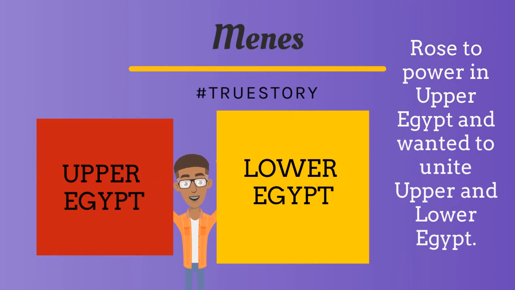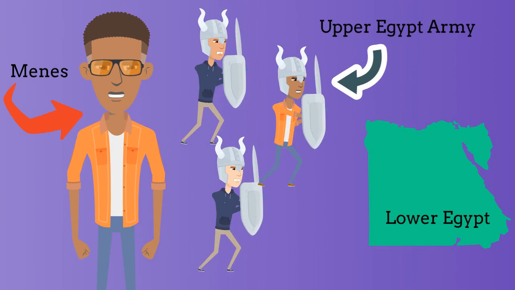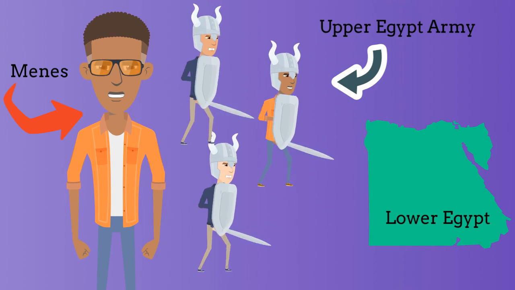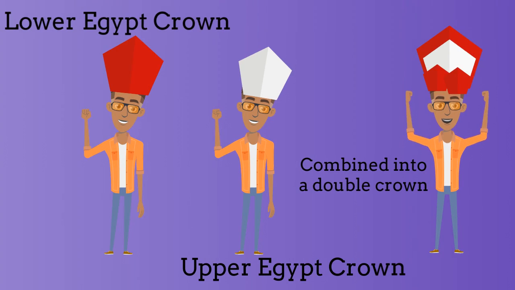Menes was a king of Egypt who rose to power and wanted to unify both Upper and Lower Egypt. Menes thought that the best way to unify them was to have his armies go into Lower Egypt and take control. After gaining control, Menes married a princess from Lower Egypt to strengthen the control of the united Upper and Lower Egypt. Menes wore the red crown of Lower Egypt and the white crown of Upper Egypt, later combining them both into a double crown.